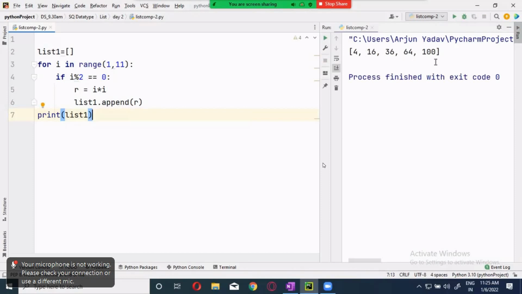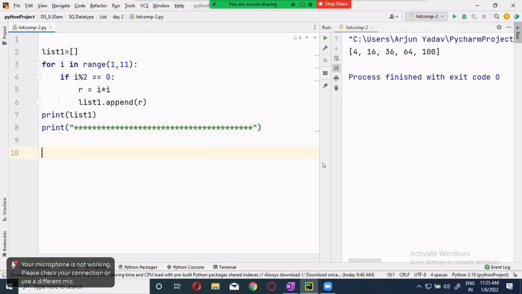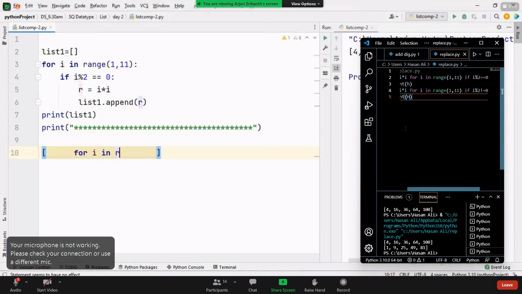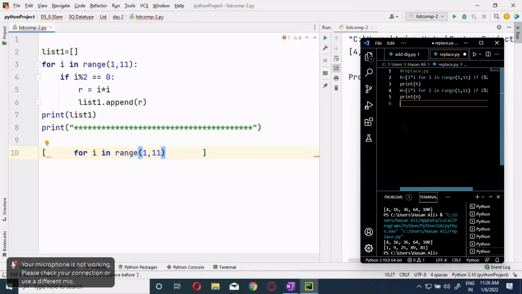416 this. Clear? Now the same thing we are going to do with the list comprehension. Now what is that? We are going to have the square brackets. Inside this, first we'll start with for loop, for I in range of 1 to 11. This is the input sequence. Right side of the input sequence should be the condition. What will be the condition? If